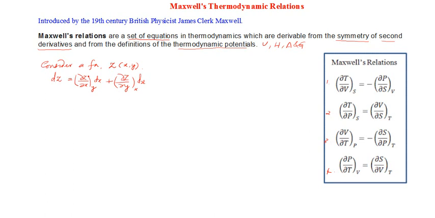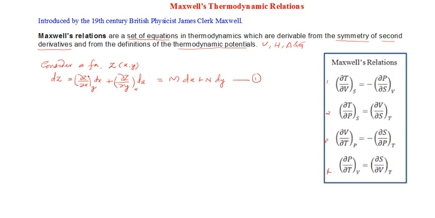Now let me write this equation in a better form. Let me write it in brief as M dX plus N dY. We call this equation 1. So we are now writing dZ equal to M dX plus N dY. And that is something we can write for state functions, or we can say exact functions.